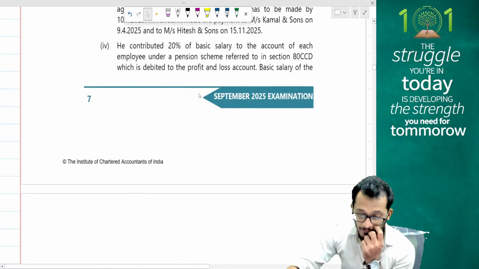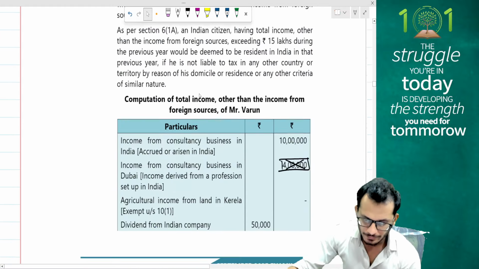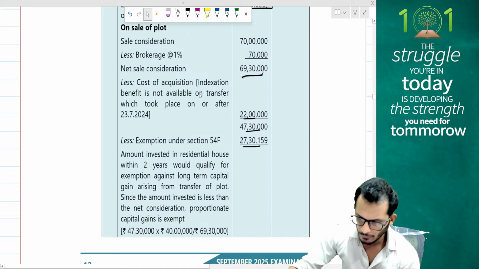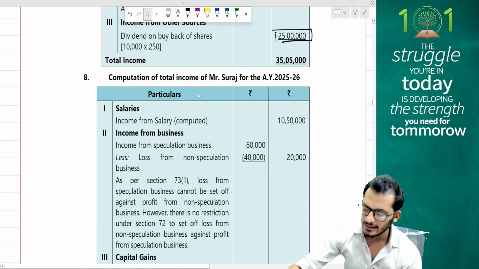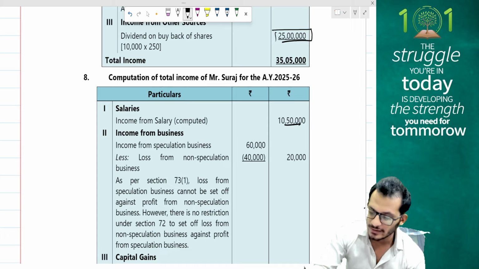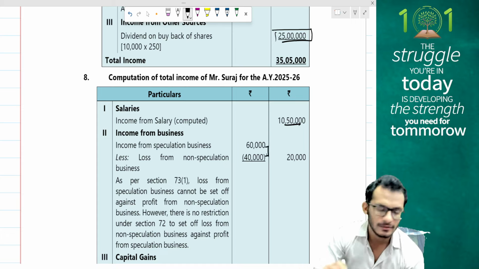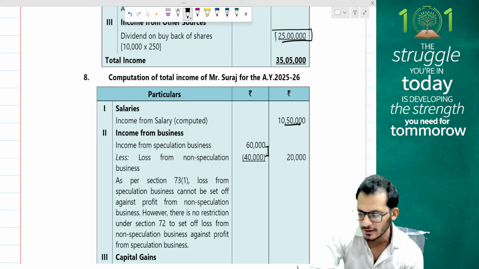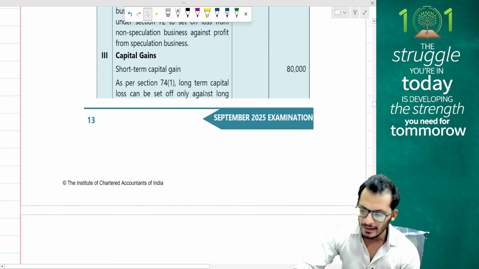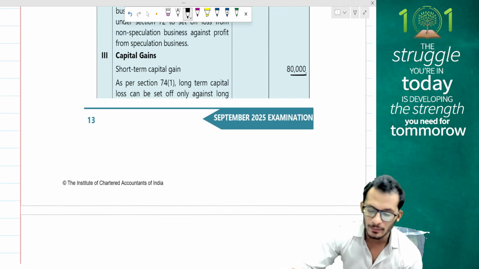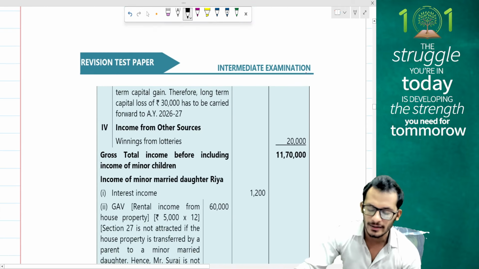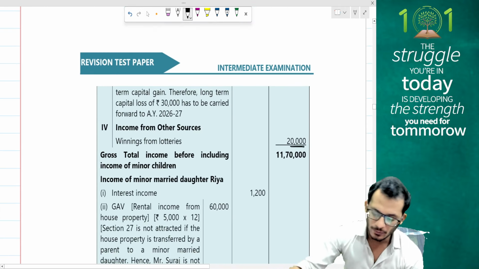So let's check if we have matched it properly. Yes, salaries becomes 10 lakh 50, which is what we discussed. Speculative losses, non-speculative losses, speculative income got set off. So 20,000 is my income, good enough. Capital gains is 80,000 rupees to be reported as it is. Long-term capital loss will only get carried forward. Winnings get reported as they are.